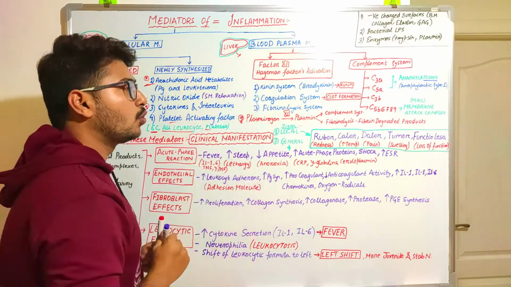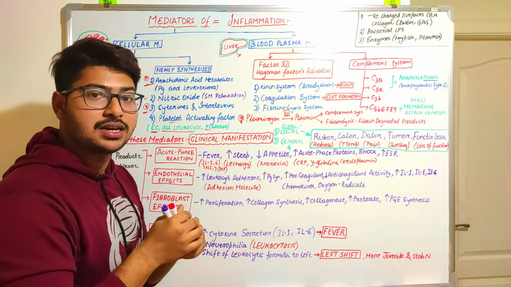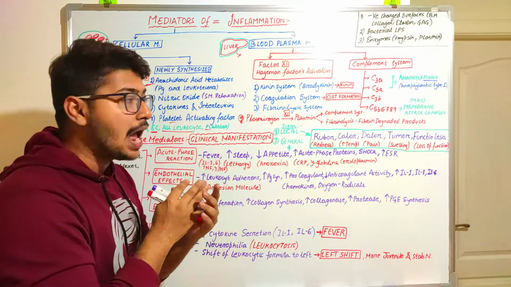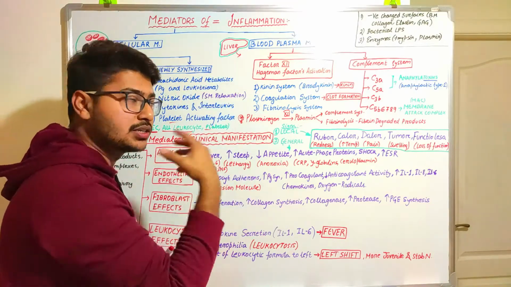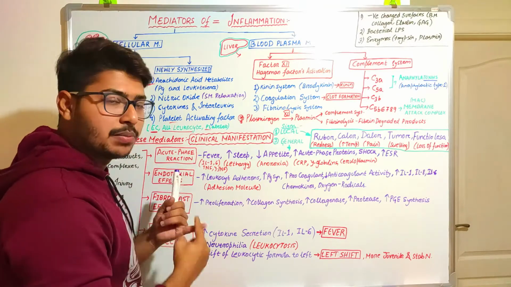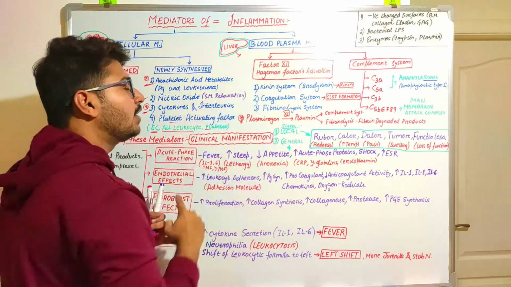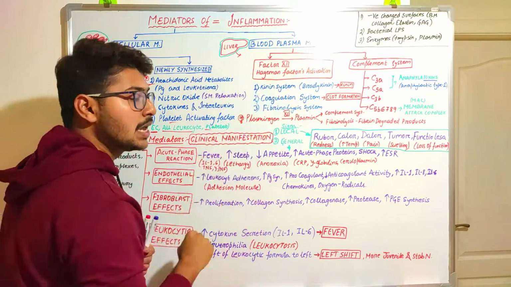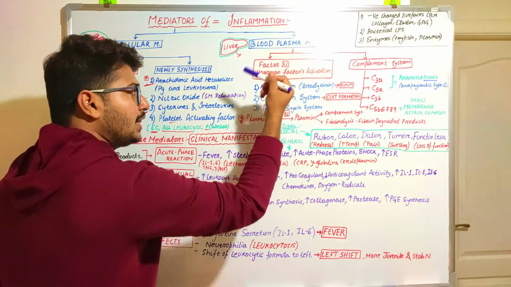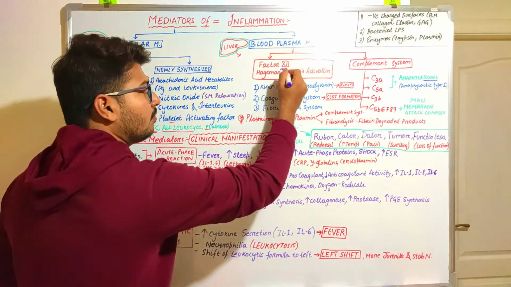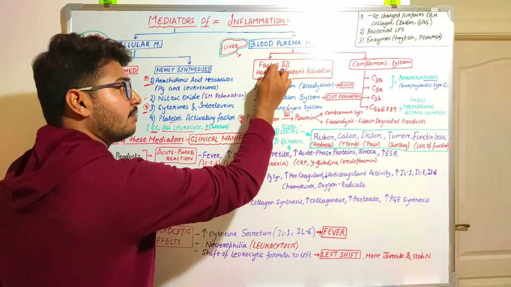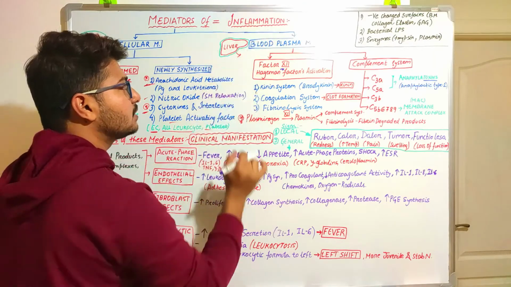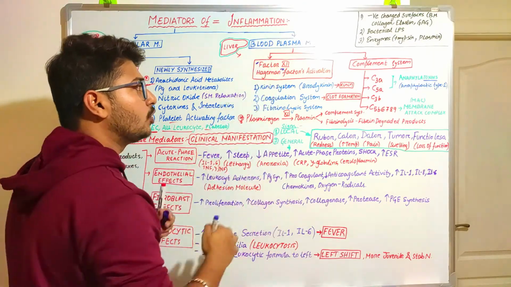Blood plasma proteins are proteins derived from the liver, and the liver is the main source for the production of these proteins, whether it is the complement system or the proteins activating the process of coagulation. So the liver is responsible for the production of these mediators. You should remember that when inflammation takes place, first factor 12 is activated.